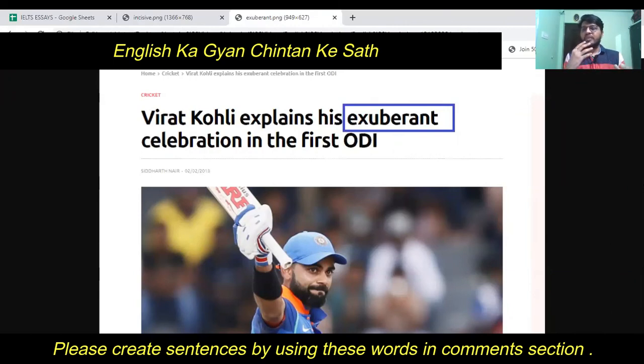And whenever he has something in his mind, he always displays it in front of the people, right? So Virat Kohli explains his energetic celebration in the first ODI. So instead of using energetic celebration, the word exuberant has been utilized. A celebration full of energy, full of aggression, and full of joy or something like that. So instead of utilizing those words, the word exuberant has been utilized.